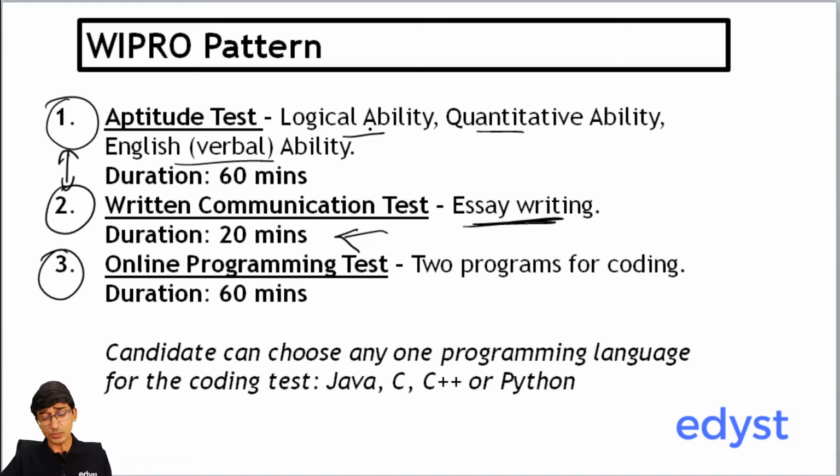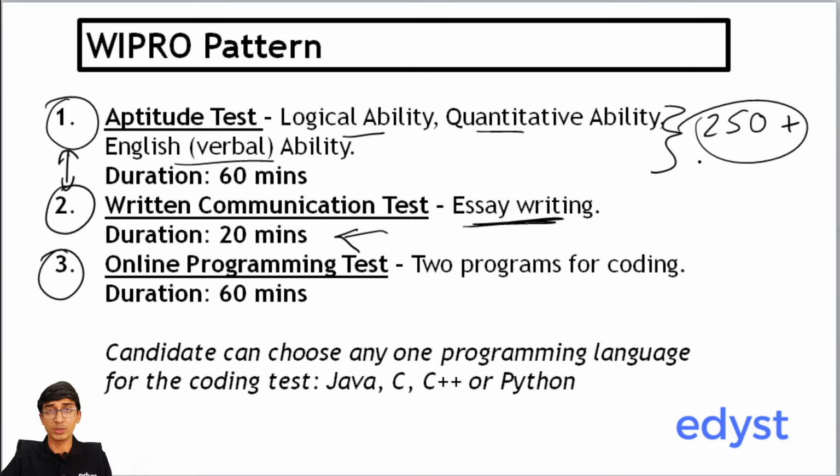So in logical, quants, and English, these are MCQ questions, and even for this we have over 250 of the previously asked questions on the Edyst platform. You can go ahead and try them out yourself. In the case that you want to practice the online programming, that also we have on the platform. So we have about 250 plus questions on the Edyst platform.